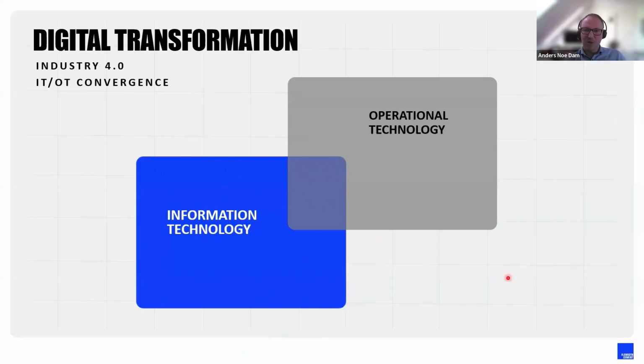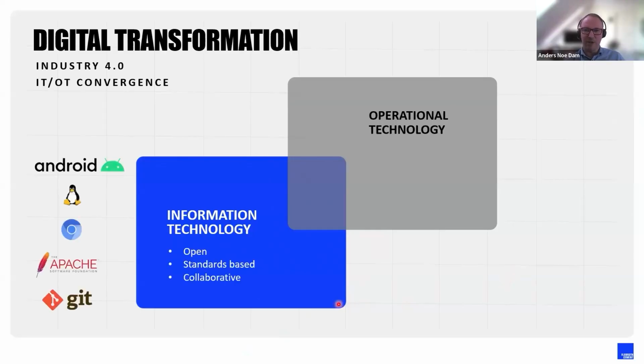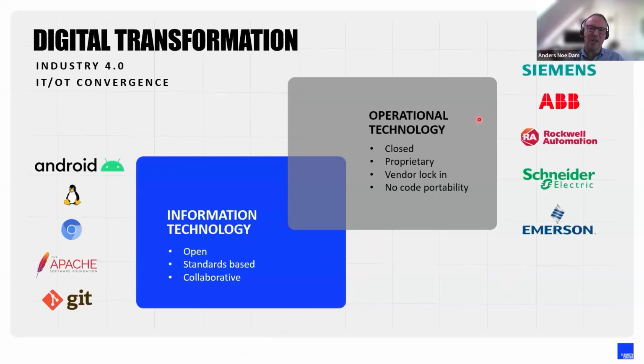Then a last thing I want to mention here is the lack of standards. If we look in the information technology world, the IT world, we have a lot of open standards. If we look in the operations technology world, like the digital foundation we have on most cement sites in the production area, then we are looking at a lot of proprietary technologies, which again might not be known to our IT colleagues, which also limits speed of understanding each other, but also limits innovation.